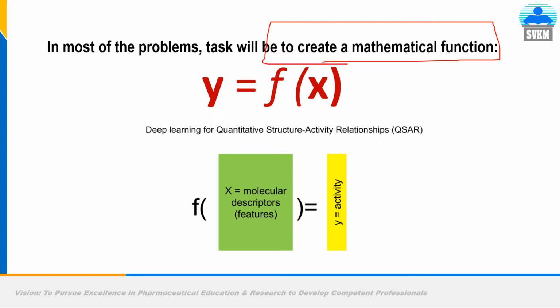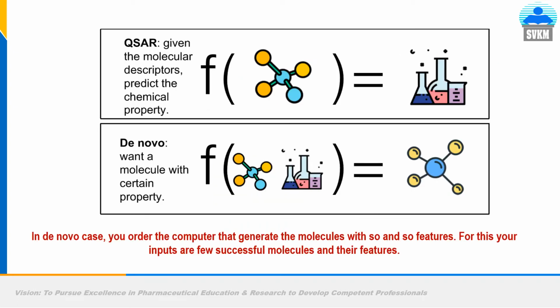In deep learning for QSAR, y is the activity and x is the molecular structure, that is, molecular features or descriptors. In traditional drug discovery through QSAR, given the molecular descriptors, you predict the property.